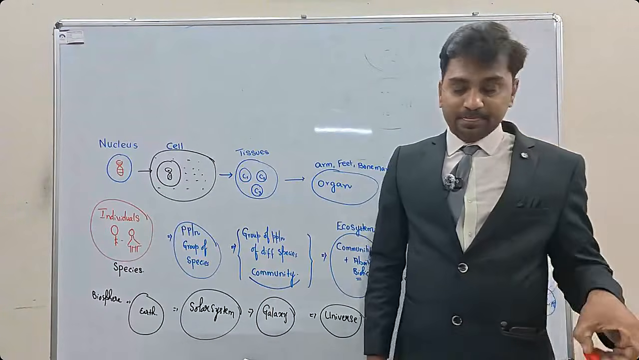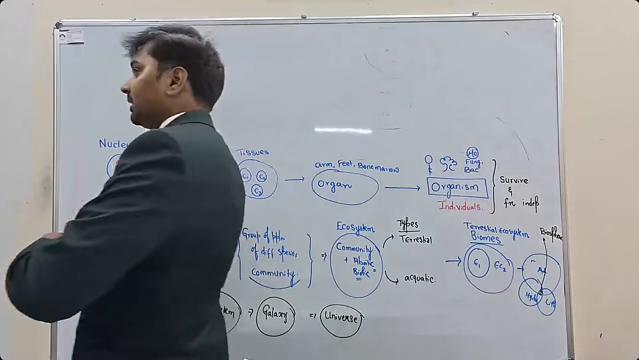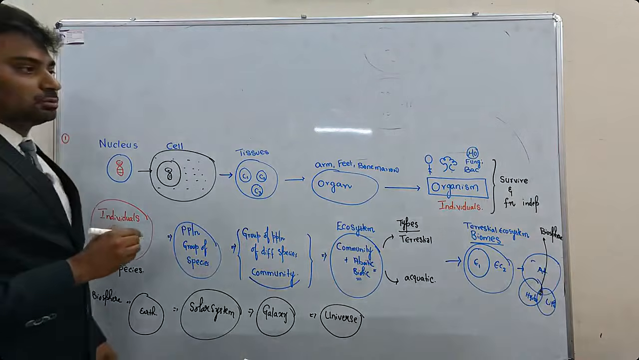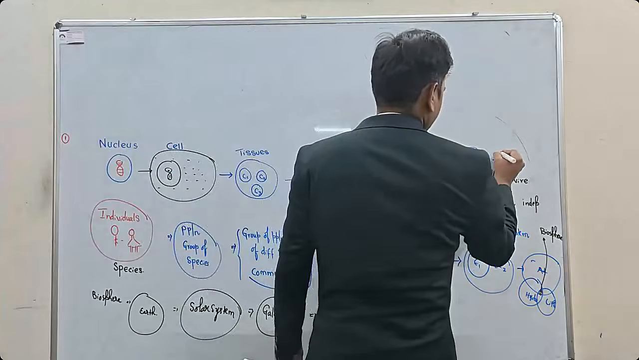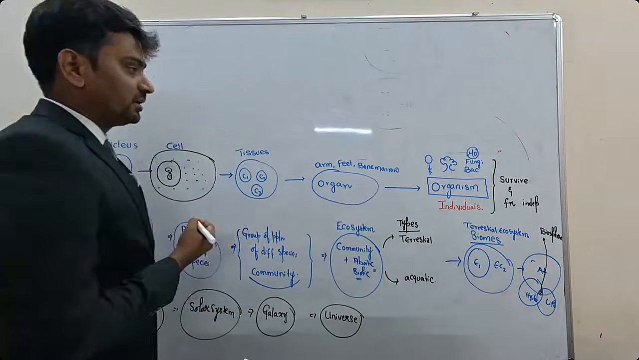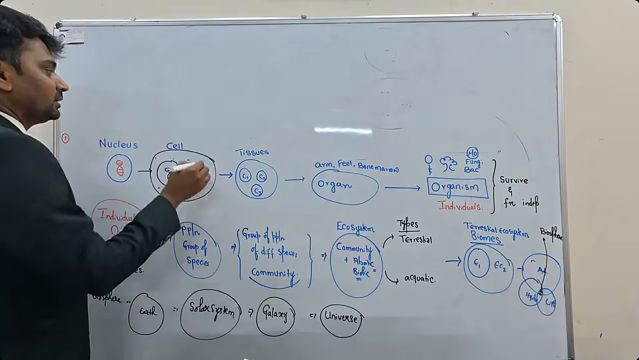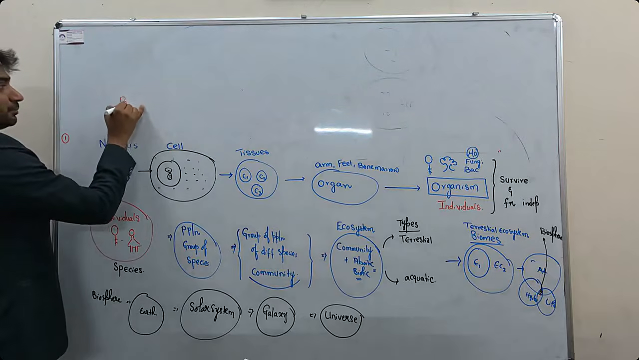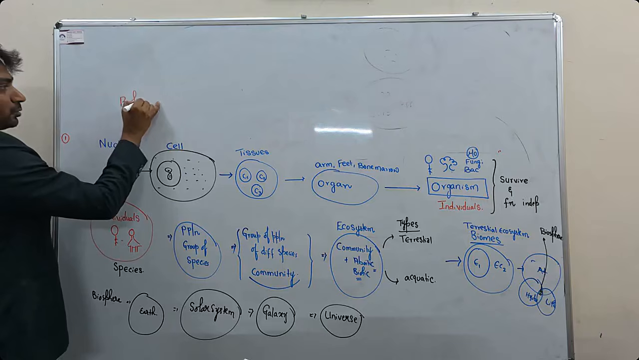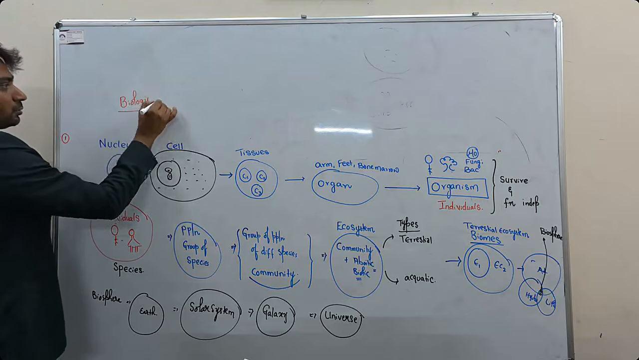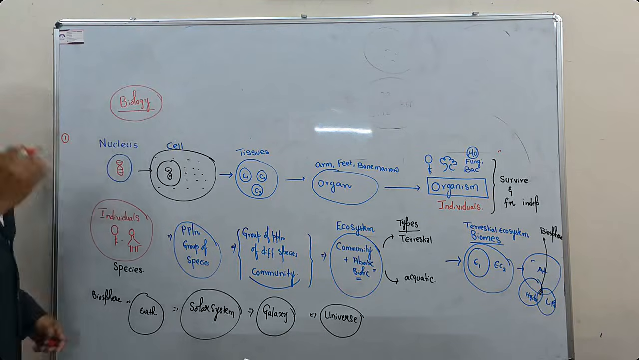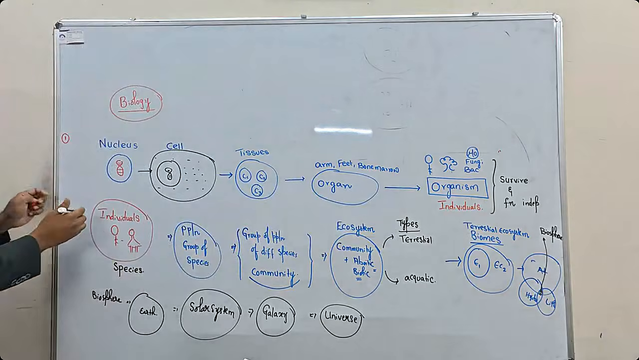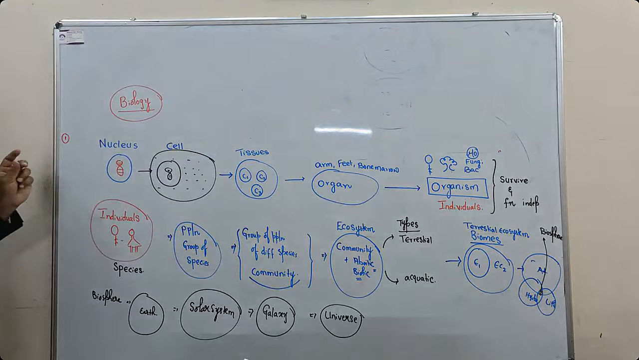Now here in this classification, studying these components from nucleus to organism, the study of these things is called biology. Ology means study, bio means living components. So inside living components you are studying. So from here to here, this is biology.